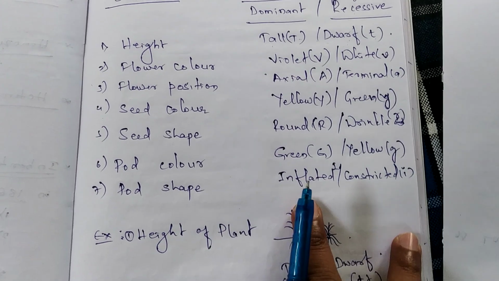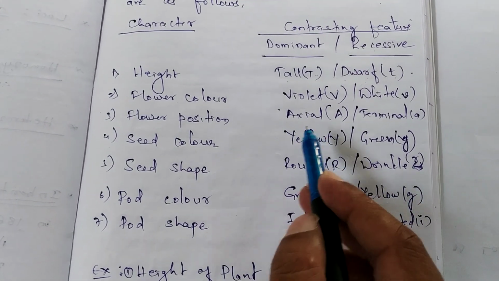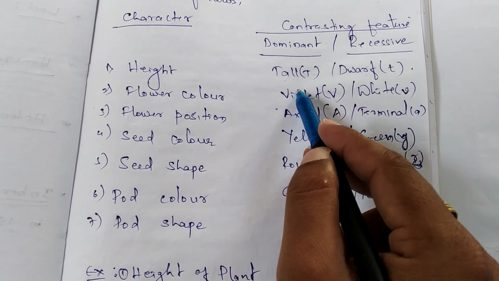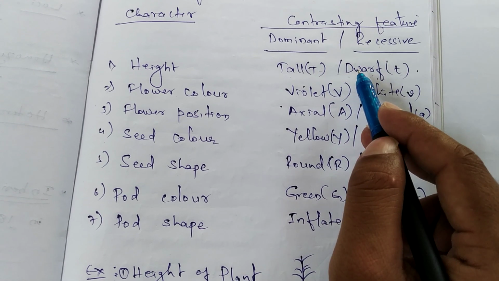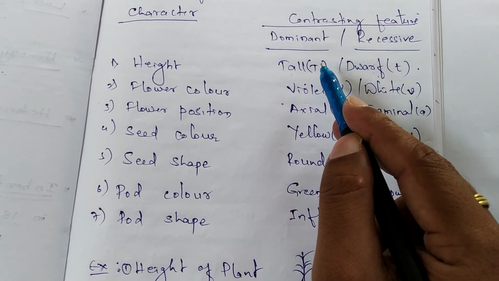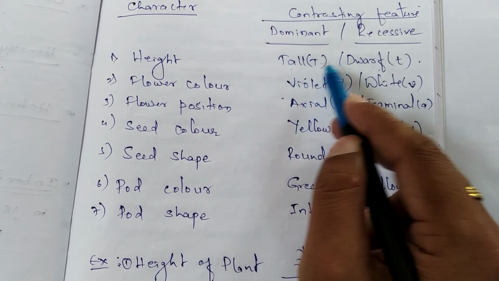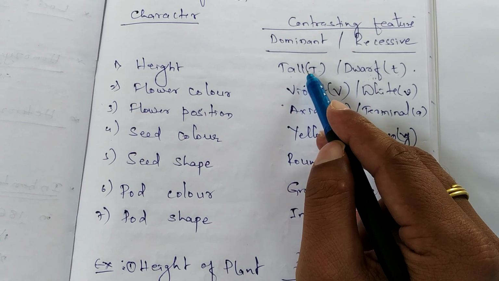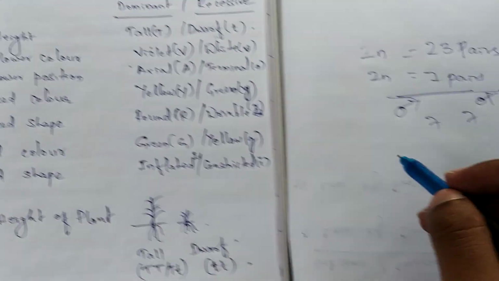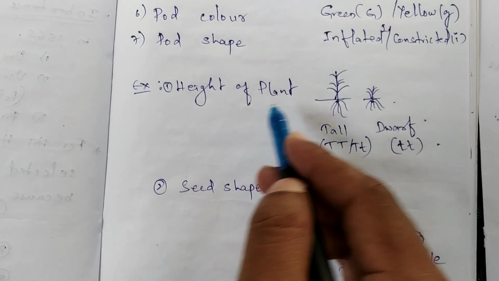Here, the height of the garden pea plants may be tall or it might be dwarf. The tall character becomes dominant, whereas the dwarf or short becomes recessive.